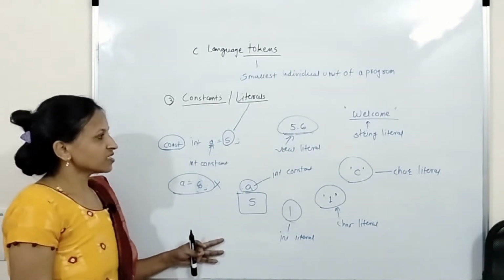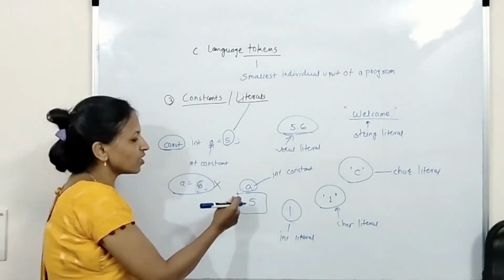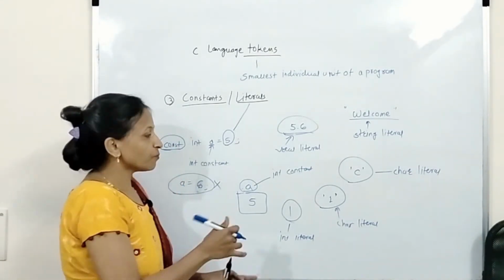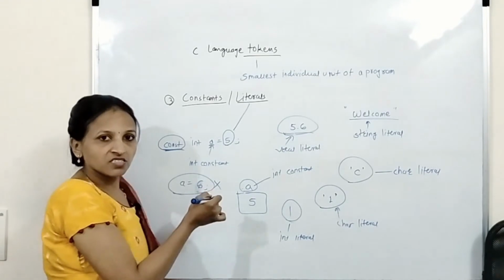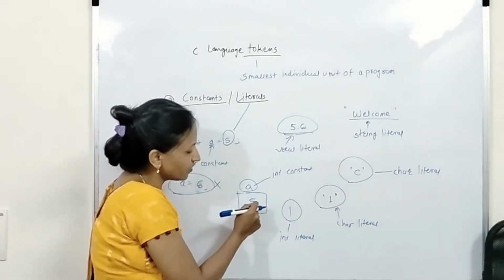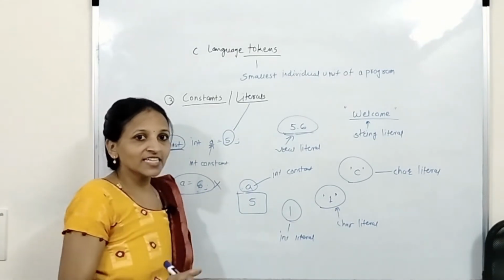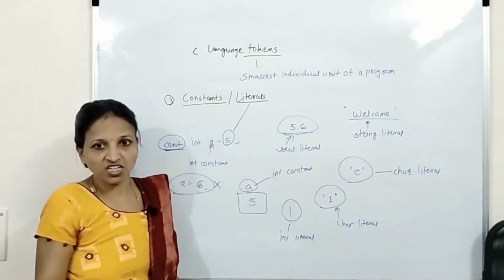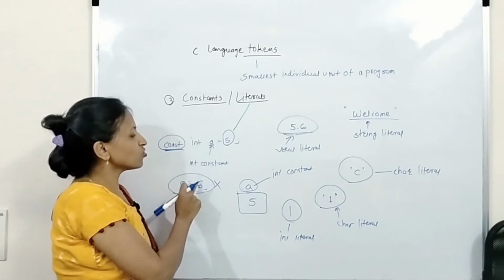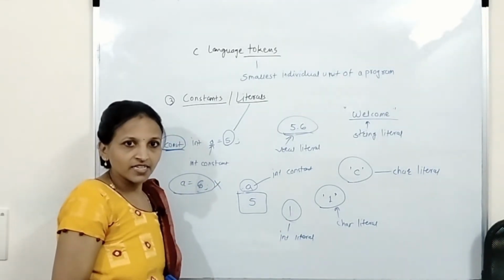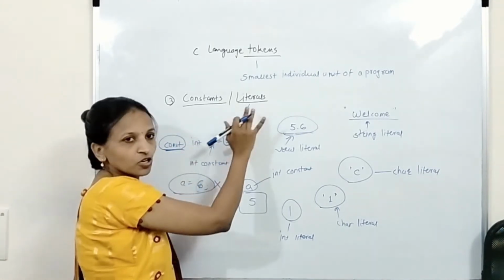Okay. Now suppose I am allocating some space inside memory for any type, and I specify the const word here, then the value of that variable will not get changed throughout the program execution, and that will be considered a constant. In that case, use the word const. Getting? This is the concept of constant or literal.